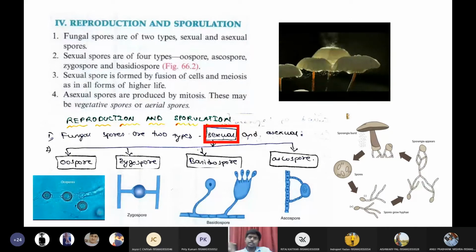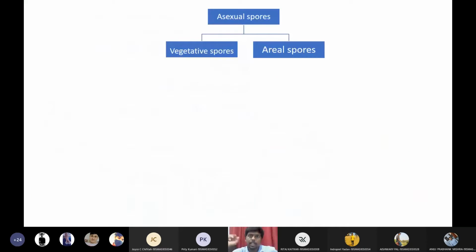That means these spores cannot travel in the air. These spores are always present in the soil or in the medium. Such spores are called vegetative spores. Then second one is aerial spores. Aerial spores means these spores will be present in the air. They will go in the air. They will float in the air. Such spores are called aerial spores.